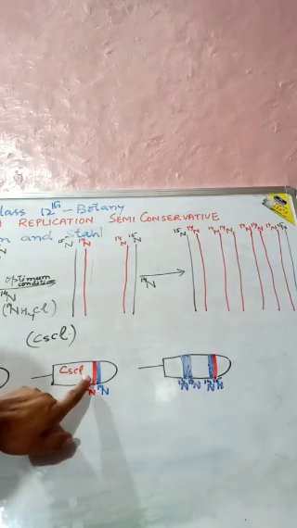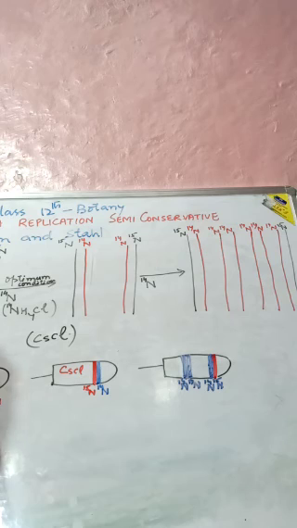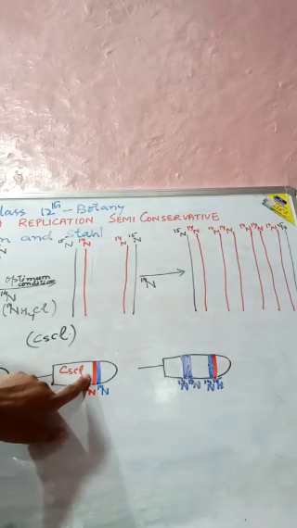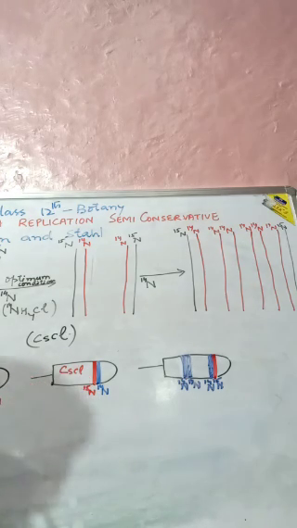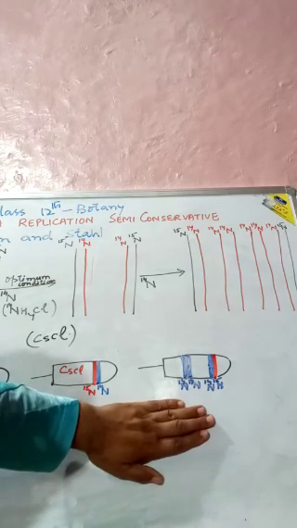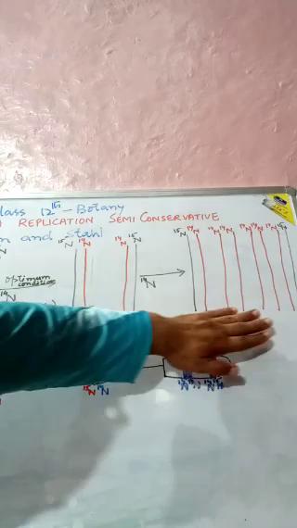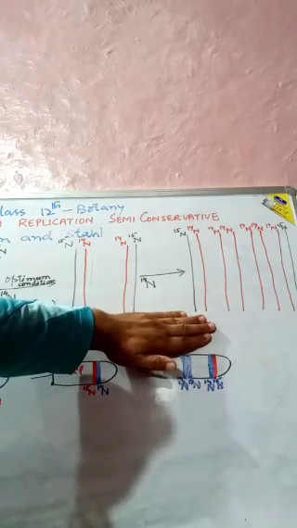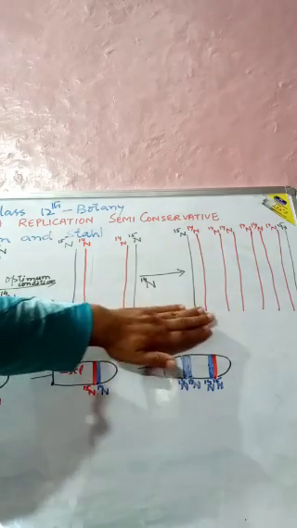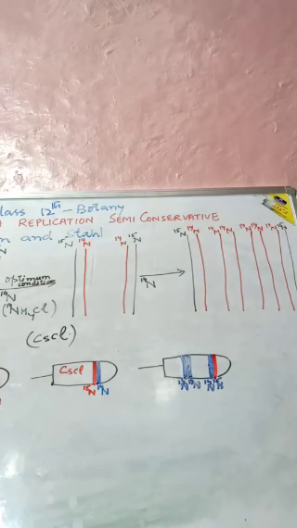Here both are heavy, and here again they separated. Out of the 4 DNA molecules formed, 2 were completely normal and 2 were half heavy, half normal. So this experiment shows us that DNA replication is semi-conservative.